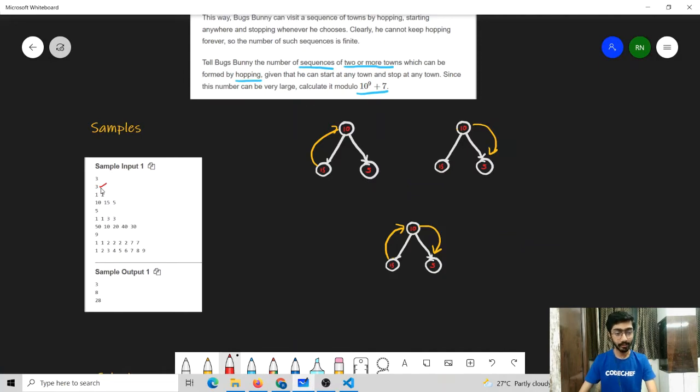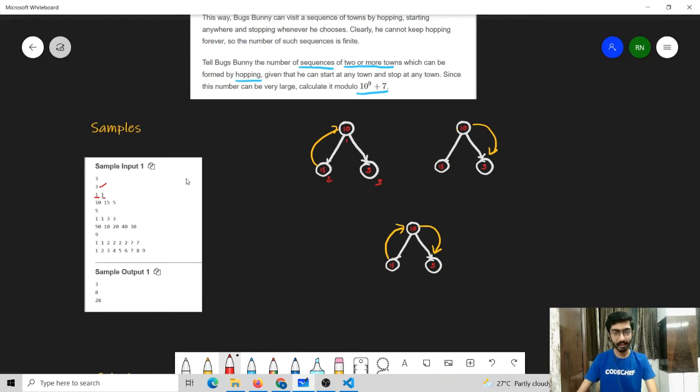In the sample, we have 3 nodes and we know that node number 1 is going to be our root. The parent of node number 2 is also node number 1 and the parent of node number 3 is also node number 1. And what are the ratings of those nodes? The rating of node 1 is 10, the rating of node 2 is 15 and the rating of node 3 is 5. I have represented it in the form of a tree. This is node 1, this is node 2 and this is node 3.